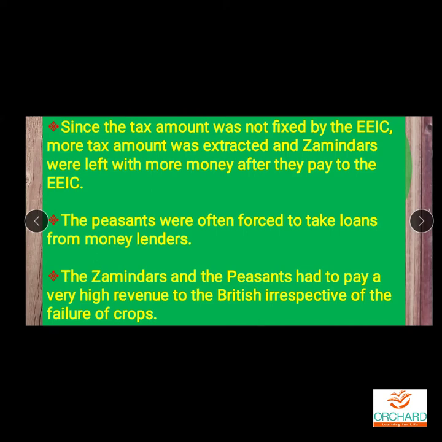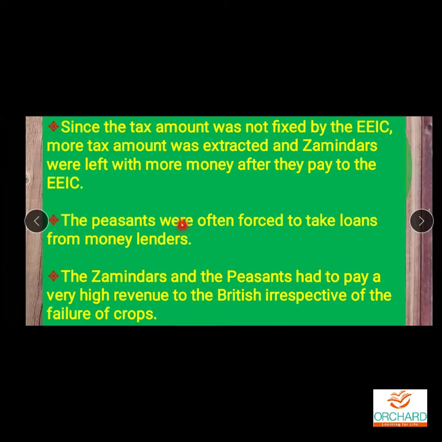He may now have 2 lakhs or 2.5 lakhs in his hand. How much does he have to pay? Only 1 lakh he has to pay. After paying that 1 lakh rupees to the EEIC, now he is left with 1.5 lakh rupees extra. So who is earning lots and lots of money? Zamindars. Why this problem? Because the tax amounts are not fixed for the peasants. That is why zamindars were able to collect a lot of money, and after paying the amount to the EEIC, he is left with a lot of money.